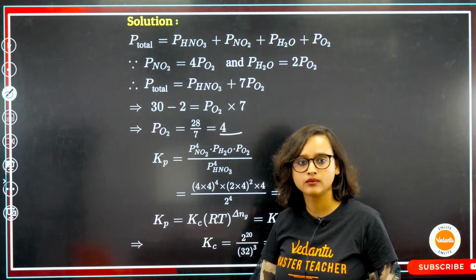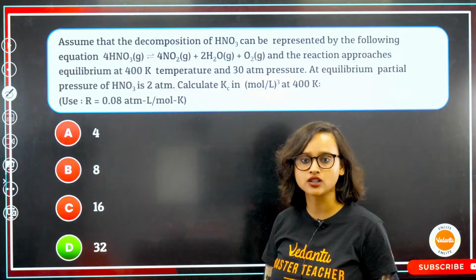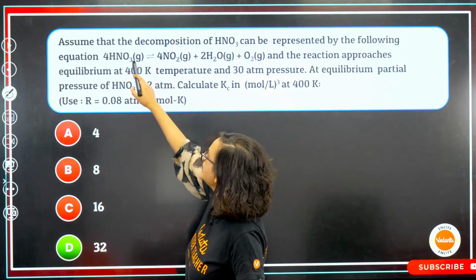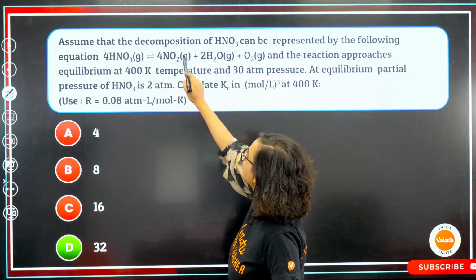How, ma'am? Okay, let's try to do this again. We have 4HNO3 gaseous giving 4NO2 gaseous plus 2H2O.